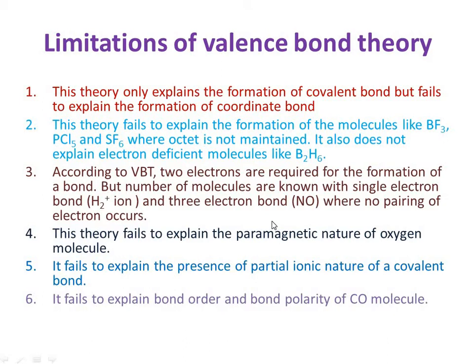But in the universe there are some stable molecules or stable ions which have a single electron in a bond, or even three electrons. So this is the limitation of the valence bond theory.